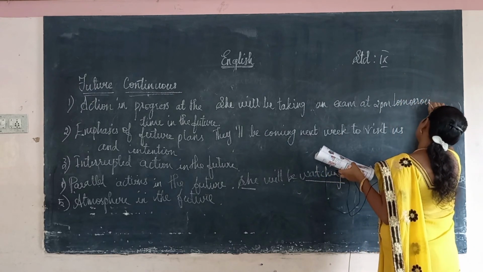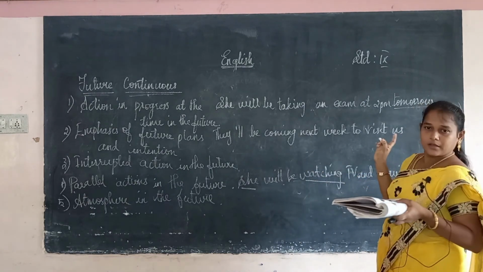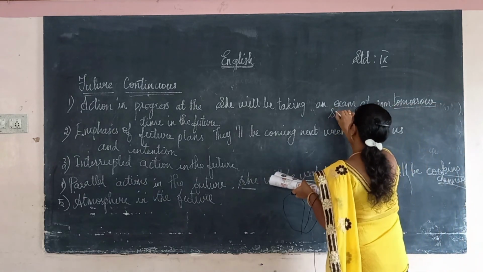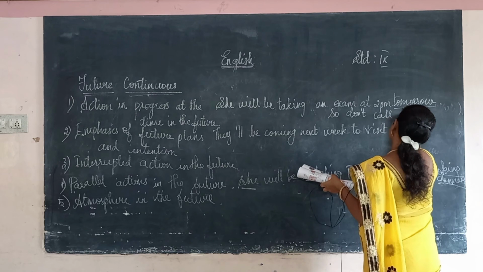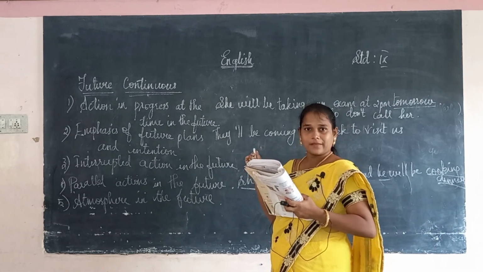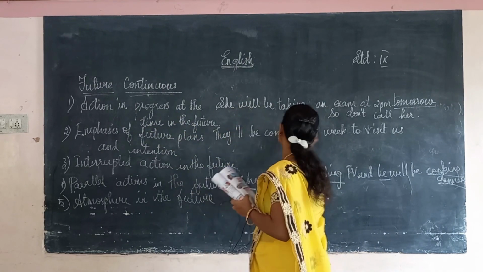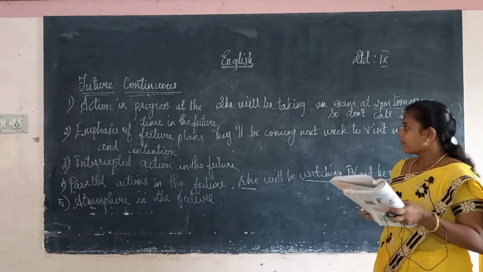So here, by seeing tomorrow, we come to the conclusion this is the action which is in progress in the future time. So don't call her. Tomorrow at 2 o'clock she will be writing the exam, so they will say don't call her. So action in progress at the time in the future. It is representing the time 2 p.m. tomorrow.